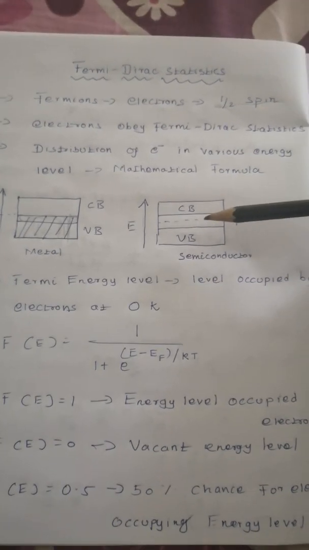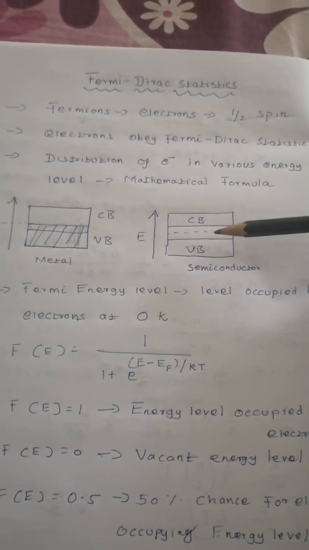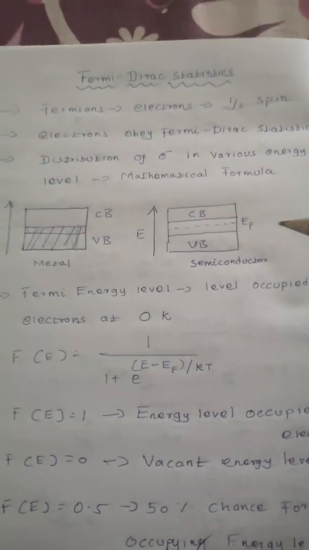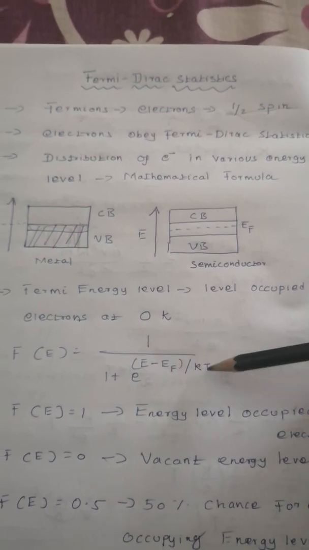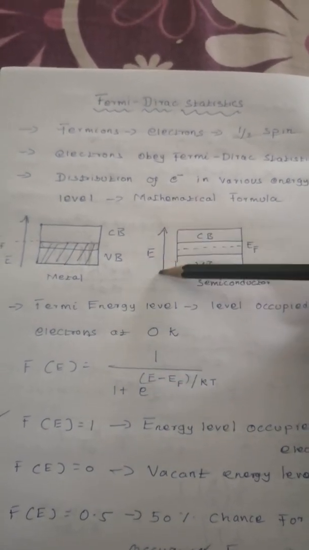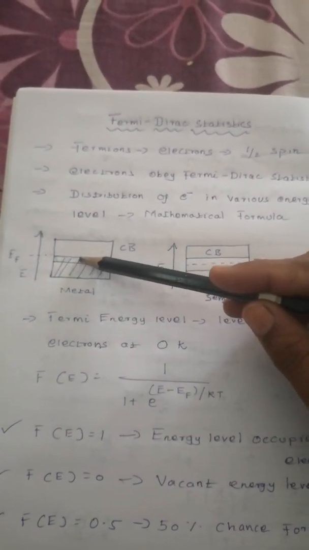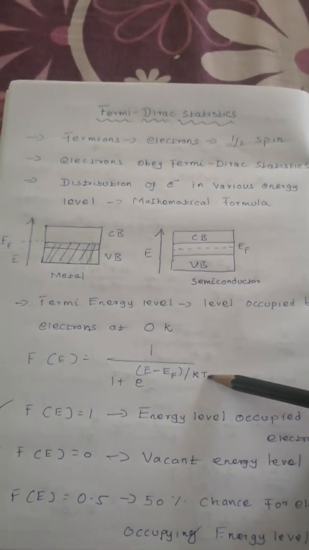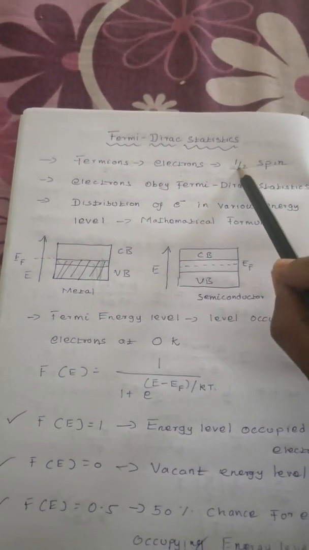So keep it in mind, the Fermi energy level will give you the distribution of electrons among various energy levels. This is the mathematical form: f of E is equal to 1 by 1 plus e power (E minus EF) divided by KT. E is the total energy, EF is the maximum level of occupied energy, that is the Fermi energy level, K is the Boltzmann constant, T is the temperature. This is the mathematical form for the distribution of energy levels, and this is known as Fermi-Dirac statistics.